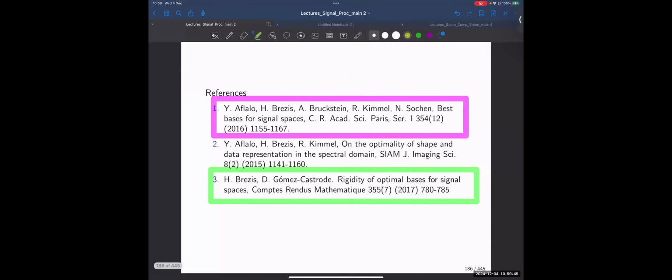References. This is the important reference. And if you'd like, you're also welcome to look into this one, where there is a much more complicated proof that applies for digital signals rather than continuous ones.